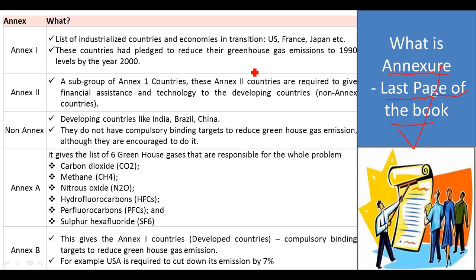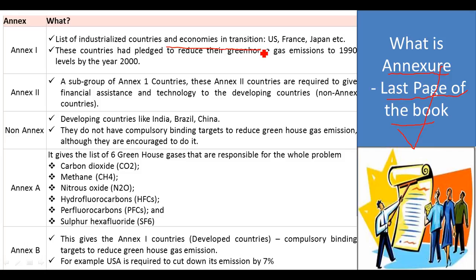Annex 1 means industrialized countries, much more advanced in transactions: USA, France, Japan, all. They are the ones who developed, and that means they polluted the world before. Clear? So now they have to take much more responsibility.